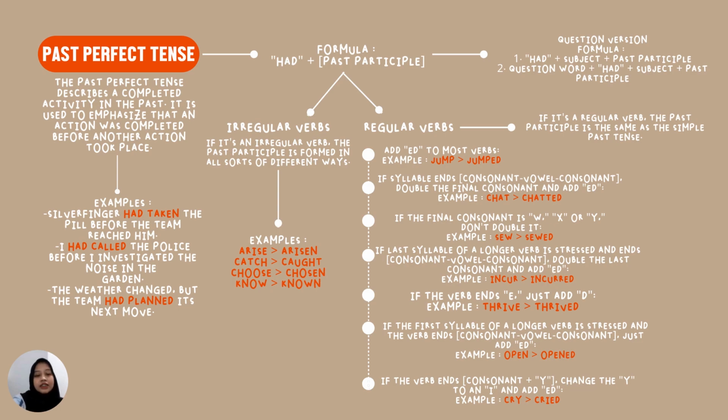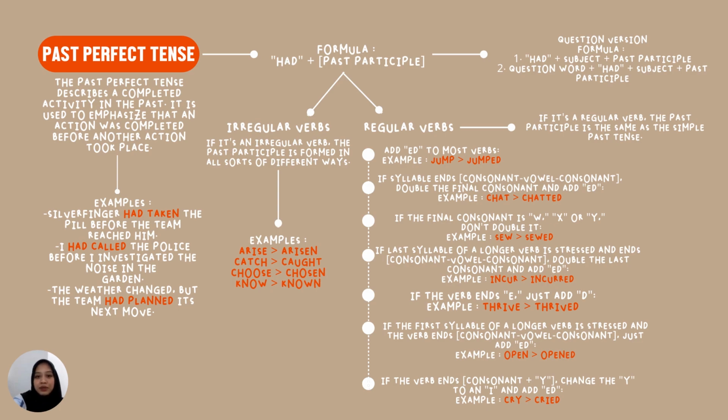And then this part in this past perfect tense also has a question version. We can make question sentences using the past perfect tense. To ask a question with a yes or no answer, we can use this formula. Had plus subject plus past participle. For example, had the team planned its next move before the weather changed?